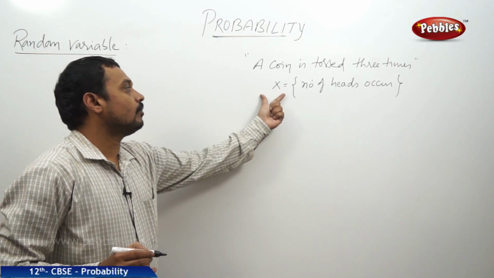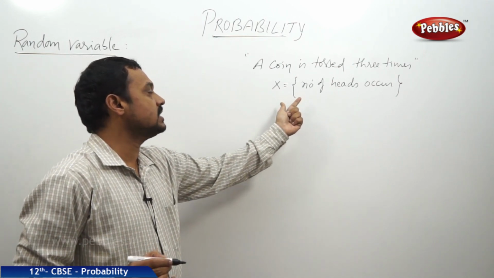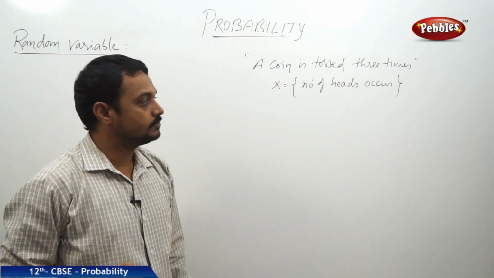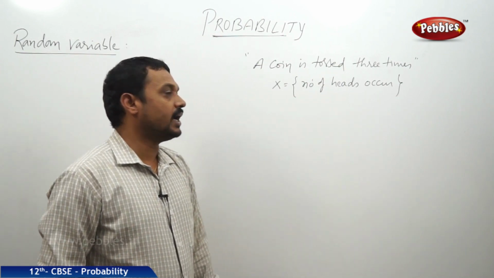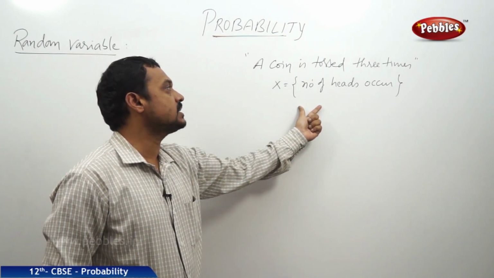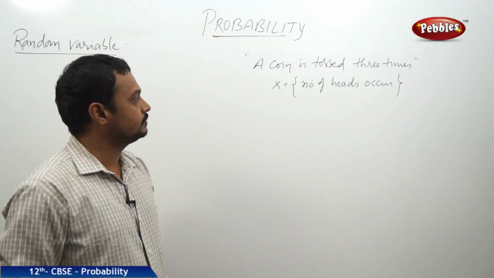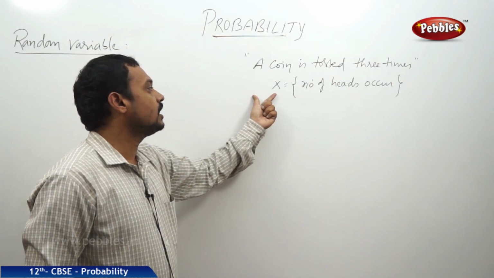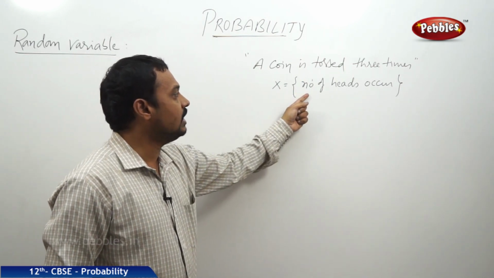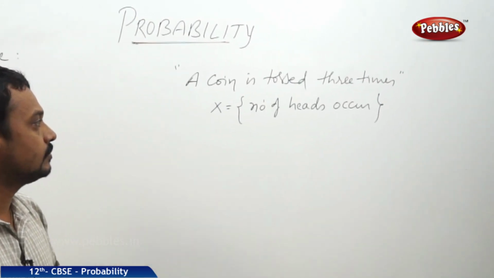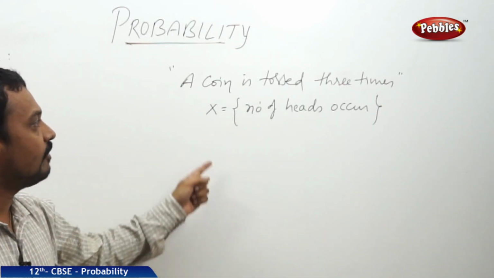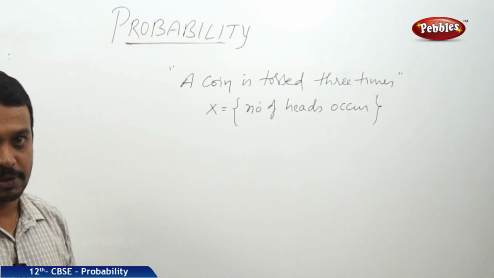See, x is assumed as the number of heads that occur when a coin is tossed 3 times. Now here there is a rule that assigns real values, a single value of x, and the single value of x may vary with the outcomes of the experiment.